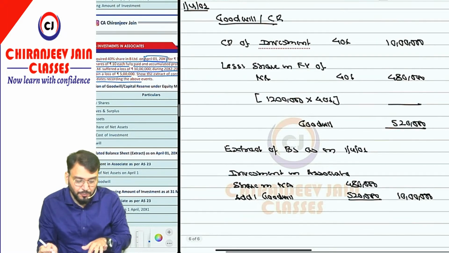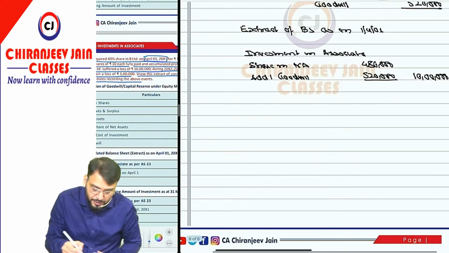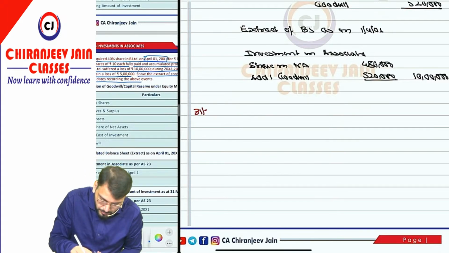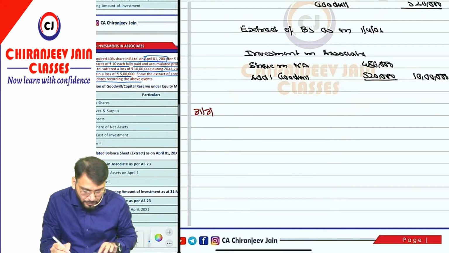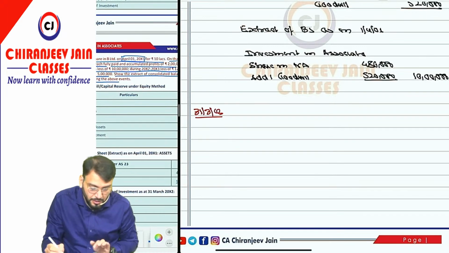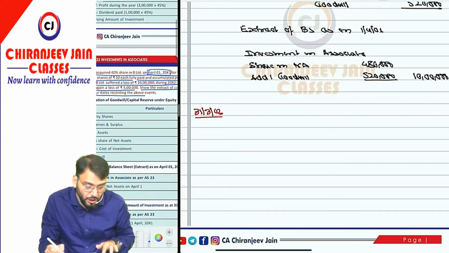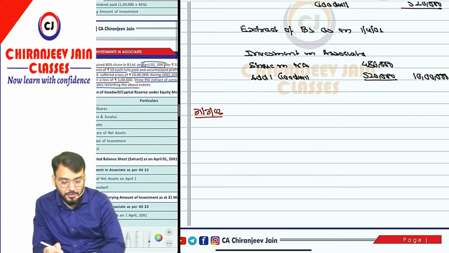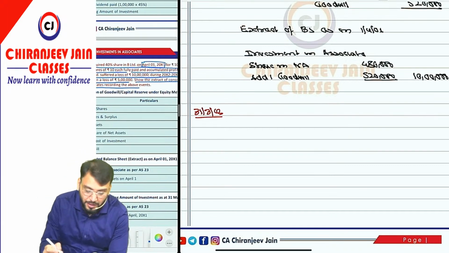This becomes the position on 1/4/2001. Now we'll come to 31st March 2002. Correct. So there is a loss. Understood? Yes, sir. So we need to find out the extract.